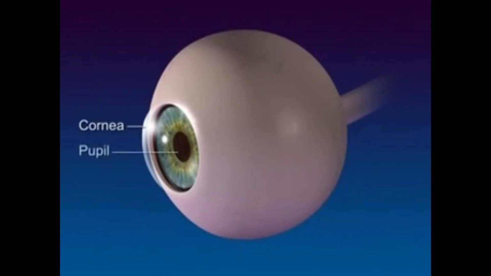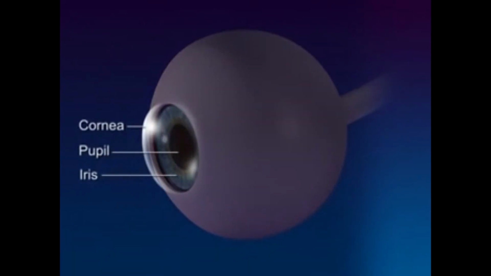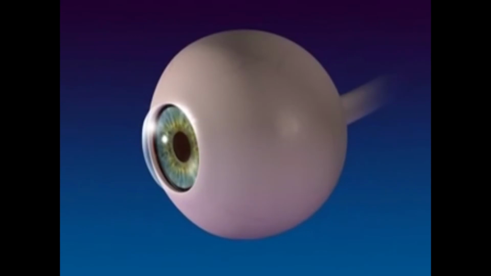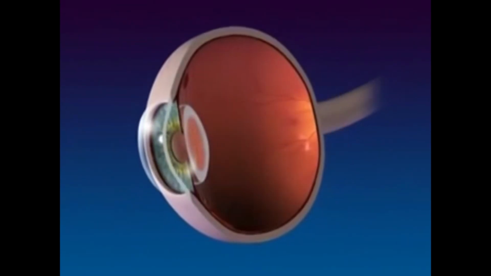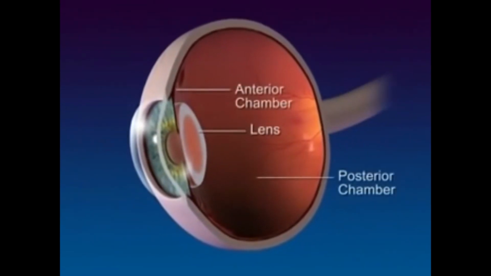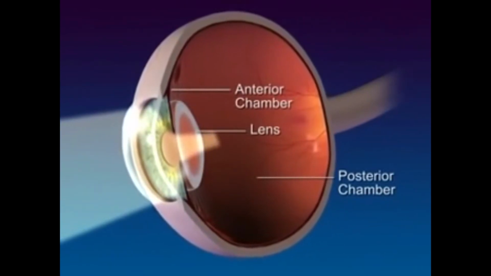The pupil is the circular opening in the front of the choroid. The iris is the colored smooth muscle surrounding the pupil, which adjusts the size of the opening according to the brightness of light. The lens is located behind the pupil and between the anterior and posterior chambers.